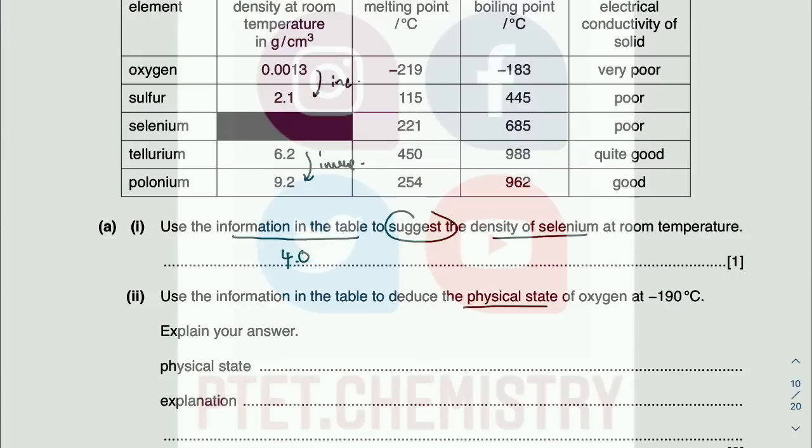Next up, they want you to work out the physical state of oxygen. If I have a line diagram with temperature, the melting point of oxygen is minus 219 degrees Celsius. Remember that you're dealing with the negative region, so minus 190 is actually a more positive value than minus 219. It is the bigger value. So there's the melting point, and there's the boiling point, and your minus 190 is here. Melting point is when you go from solid to liquid. Boiling point is when you go from liquid to gas.